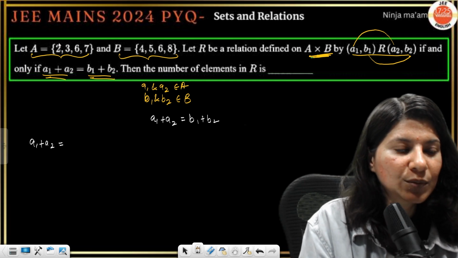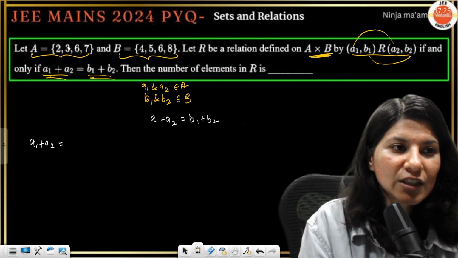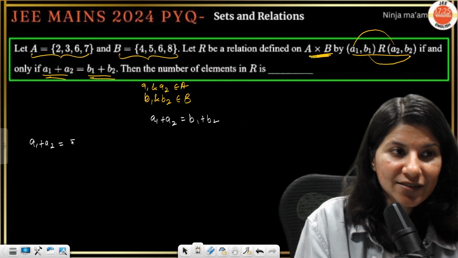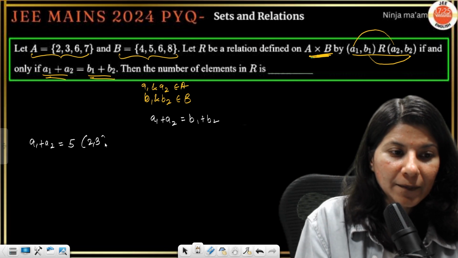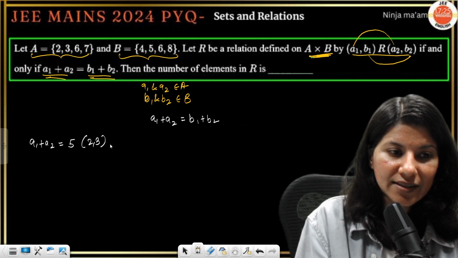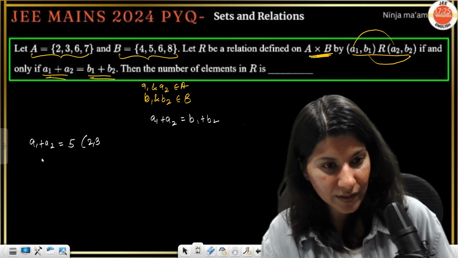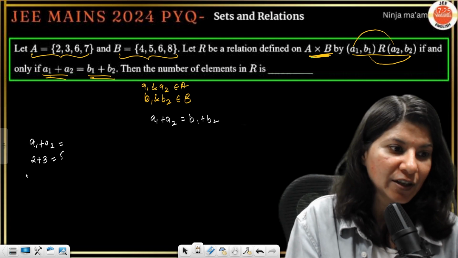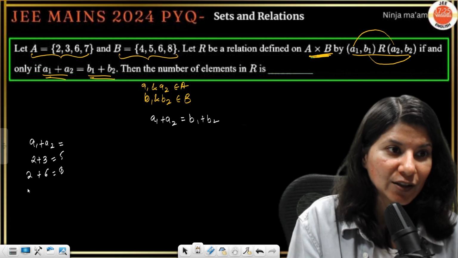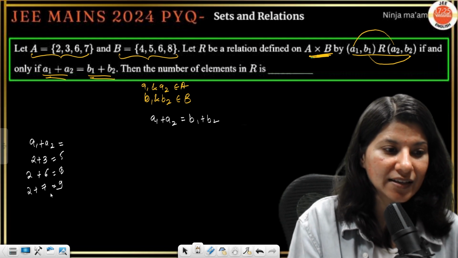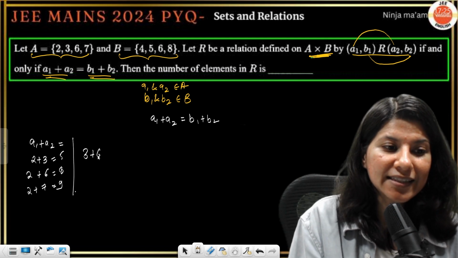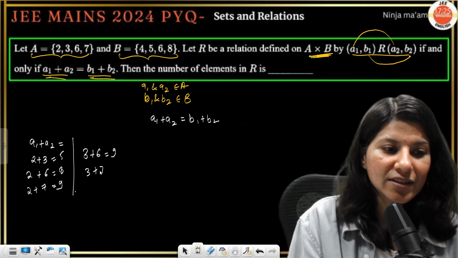A1 and A2, so 2 and 3. If it is 2 and 3, then it is 5. 2 plus 3 is 5. 2 plus 6 is 8. 2 plus 7 is 9. Then next, 3 plus 6 is 9. 3 plus 7 is 10.